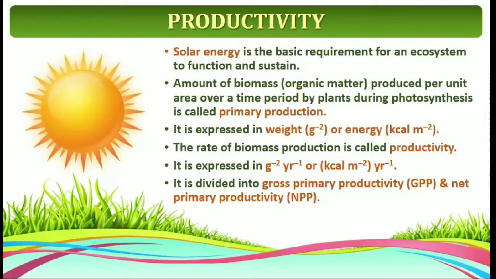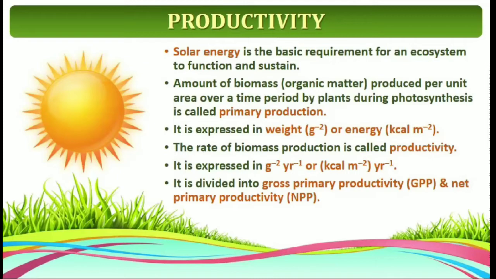The amount of biomass, generally called organic matter, produced per unit area over a time period by plants during photosynthesis is called primary production. What is primary production? The amount of biomass produced per unit area over a time period by plants during photosynthesis is called primary production. It is expressed in weight, grams, or energy in kilocalories. The rate of biomass production is called productivity.